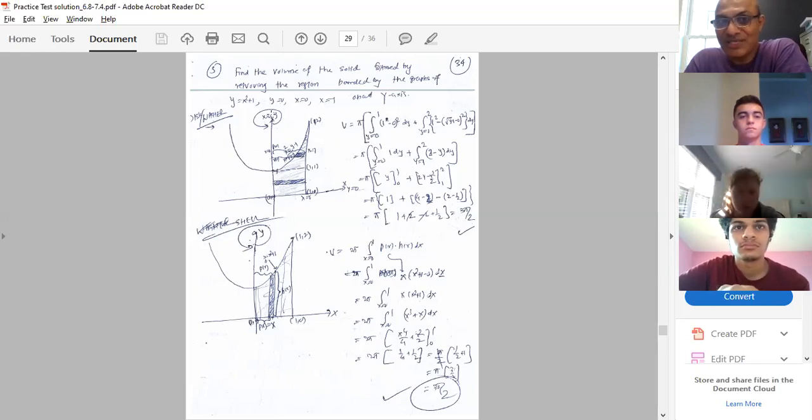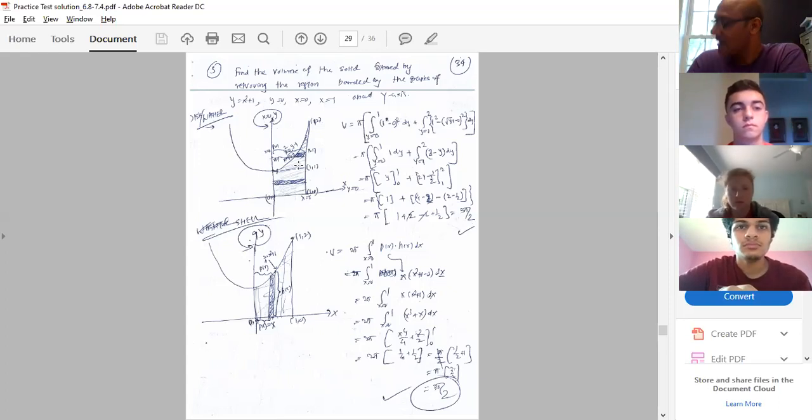Now, my axis of revolution is still the y-axis. It has to be the same. For the region where my strip touches the axis of revolution, I'm going to use the disk method. But for this region, my strip is not touching the axis of revolution, and that's why I'm using the washer method. Are you getting me, guys? That's why I told you this is an example in which you use disk and washer simultaneously.